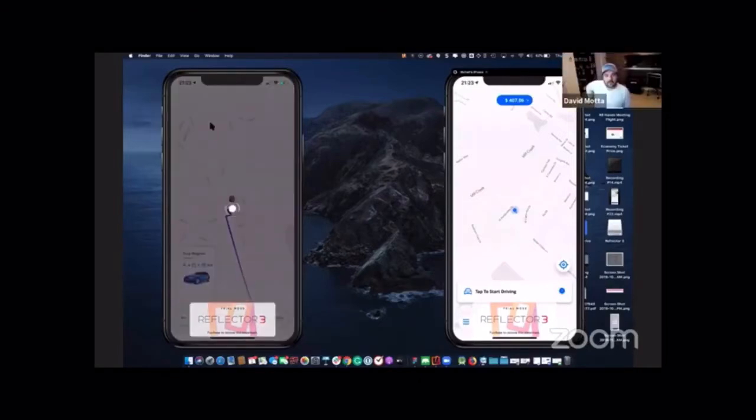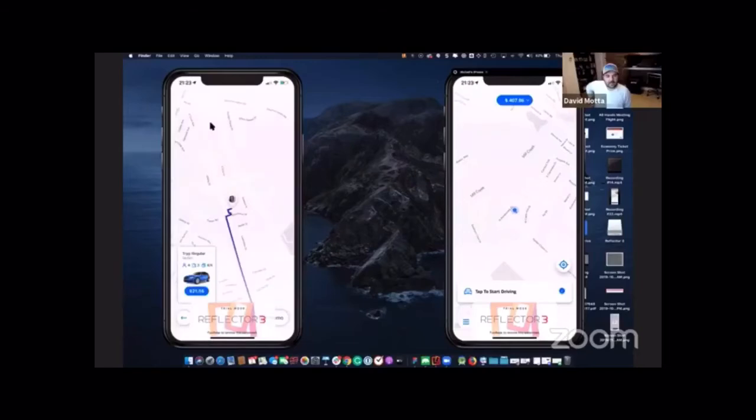Who likes that so far? There you go. Yep. So it autofills through Google Places API. Best Buy is about a 20-minute drive down the street. So the fare is coming up to be $21.56. I'm going to go ahead and request a ride.